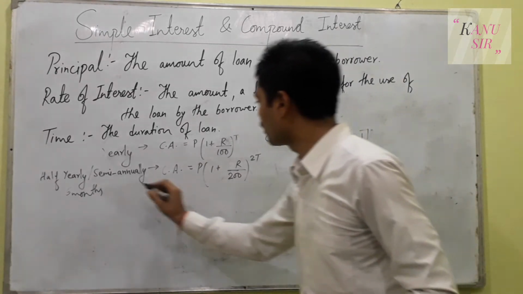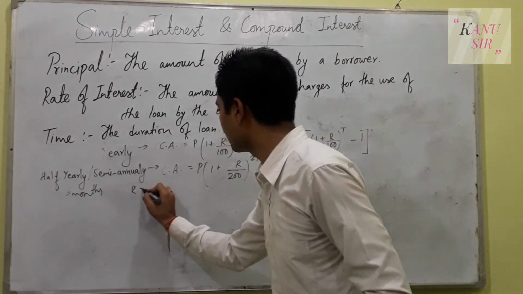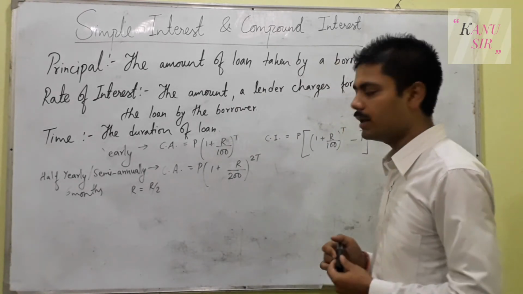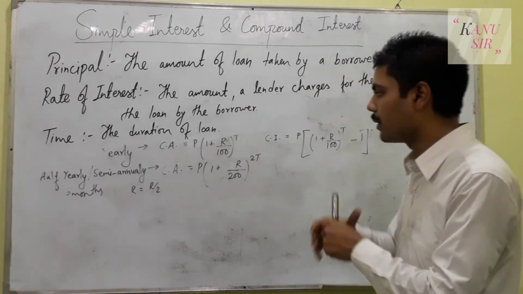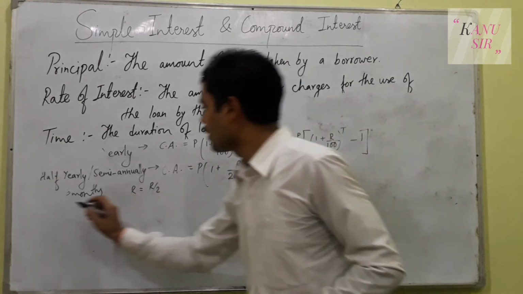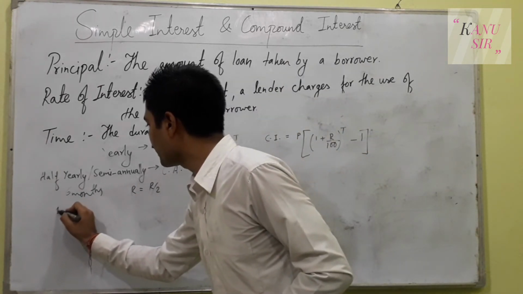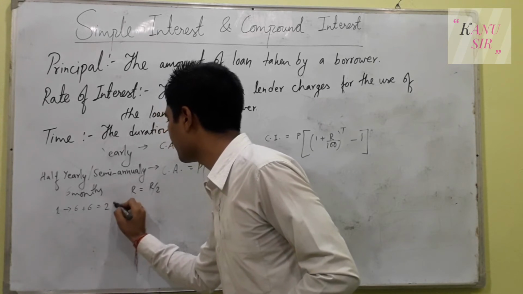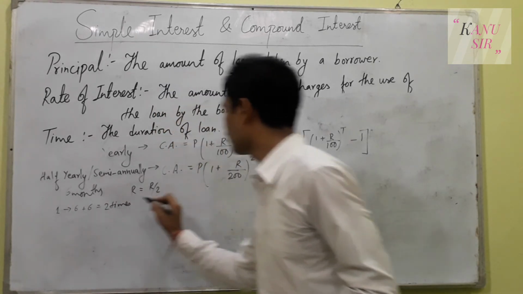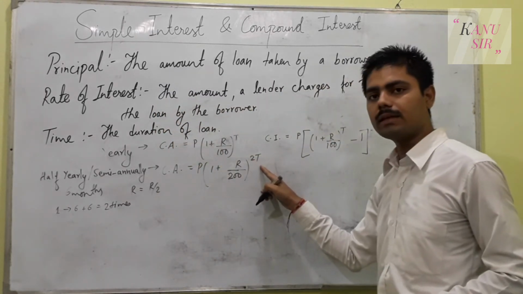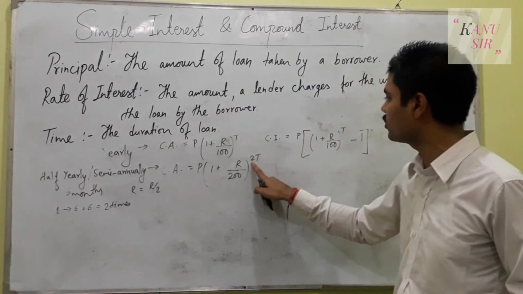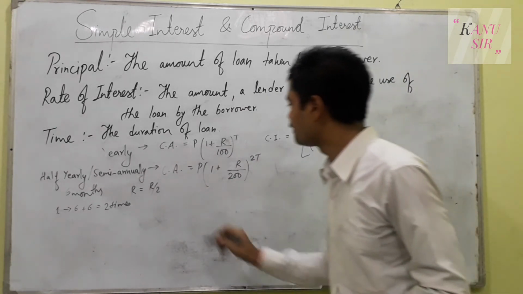And why is it so? Because in semi-annual compounding, the rate will be just half and the time will be just double. How is it? Because for 1 year you have to pay interest for 6 months plus 6 months, which means you have to pay interest 2 times. So the time will be just 2 times t. You are paying 2 times in a year, so you have to calculate 2 times a year.